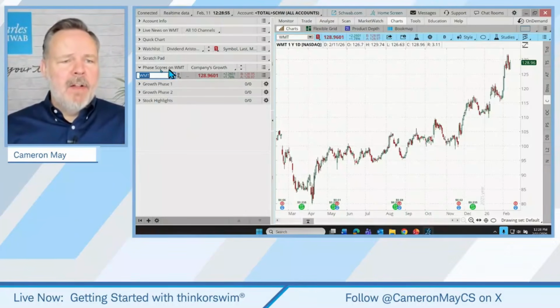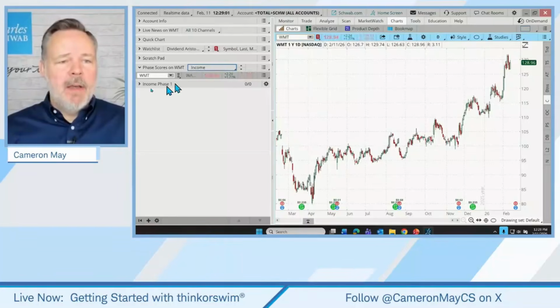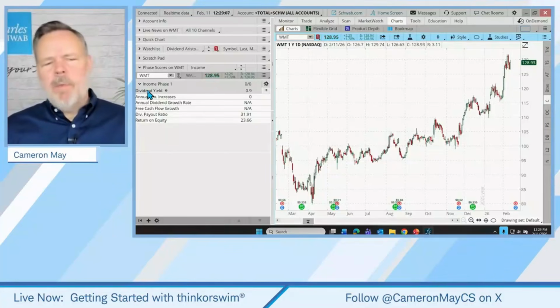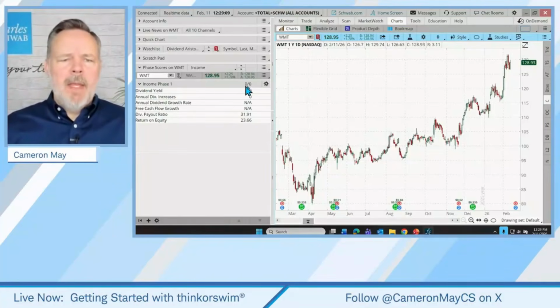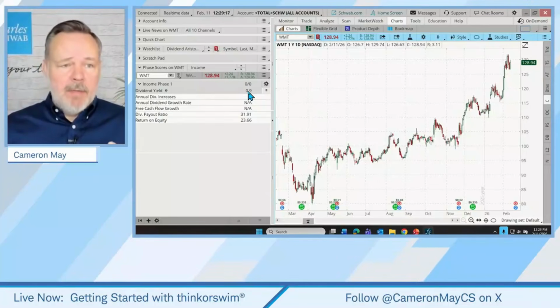So by default, when we go to the phase scores, we have growth metrics or income metrics. How about we switch it over to income metrics, and let's open up our income phase scores. You can see it's already displaying a few potential things, but somebody asked, why does it say 0 over 0? Well, that's because we haven't yet customized our scoring of these different elements.